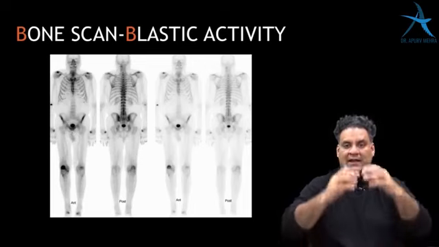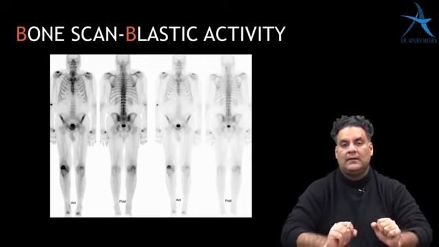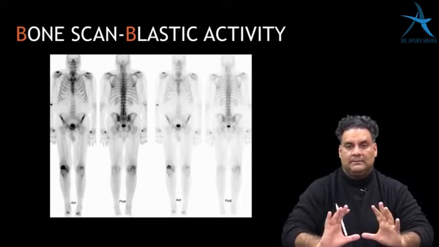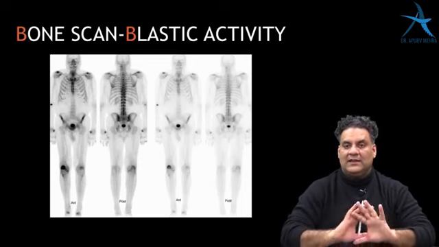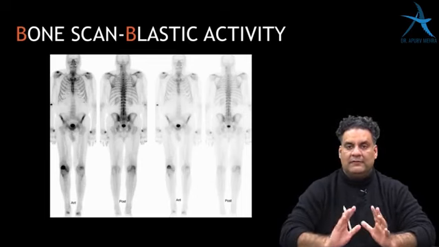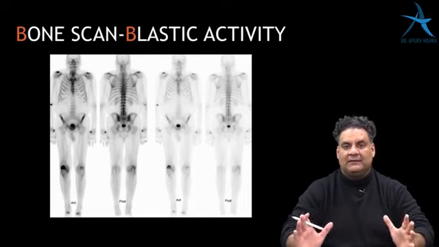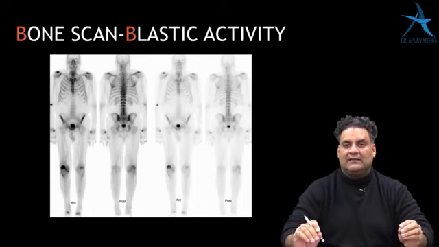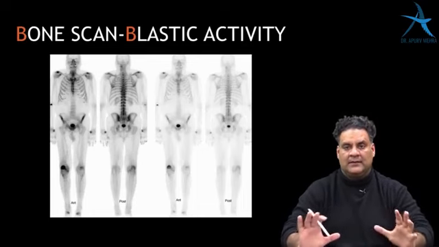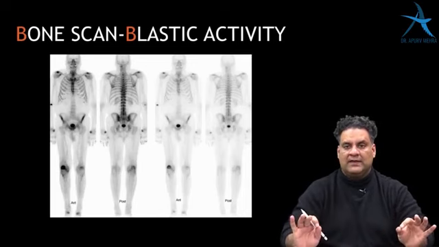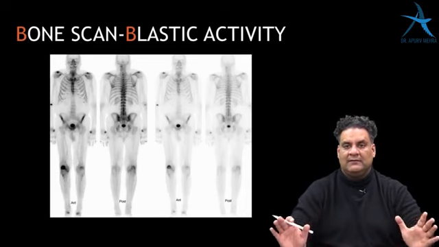If you have to see the entire body, the investigation for it is bone scan. Bone scan can show the entire skeletal system. B for bone scan, B for blastic activity. So osteoblastic activity can be picked up on bone scan. Remember that.